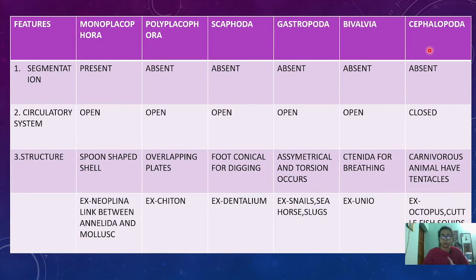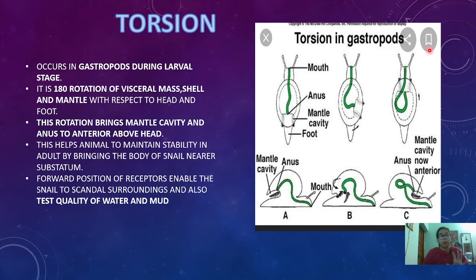So, this is all about the features and certain characteristics of the classification. Moving to what torsion is. Torsion is a specialized phenomenon which takes place only in gastropods and only during the larval stage. And what is that? It is the 180-degree rotation of the visceral mass, shell and mantle, that is, the inner parts of the gastropod undergo a 180-degree rotation while the head and the foot remain fixed. This is very, very important to note down.